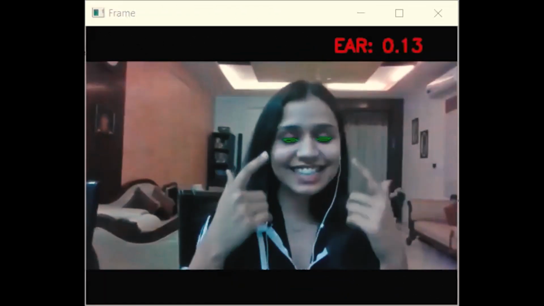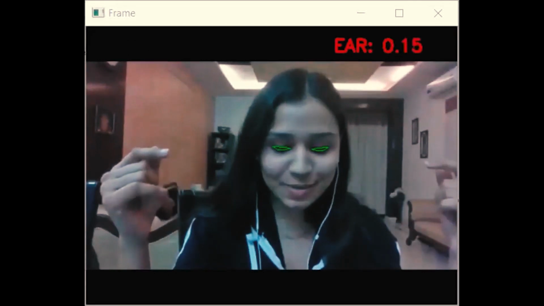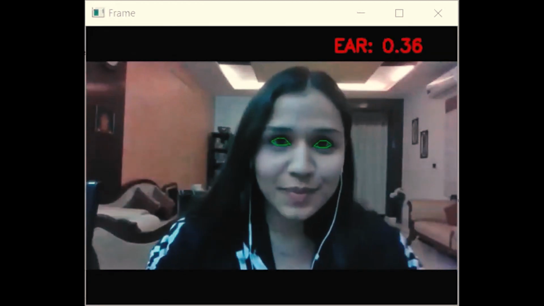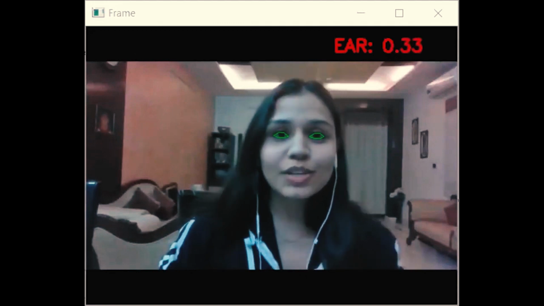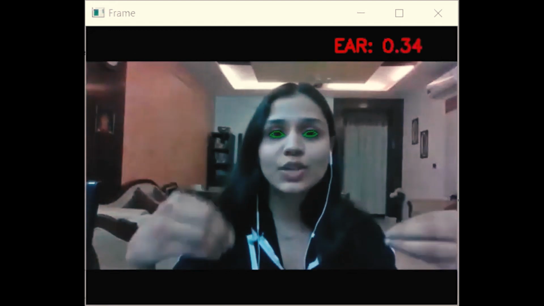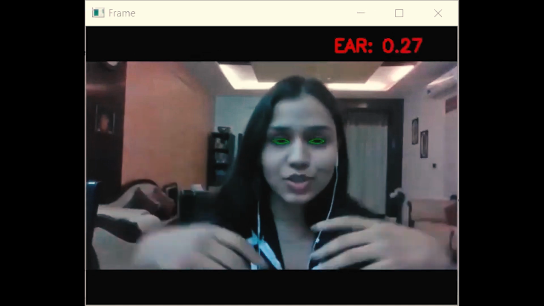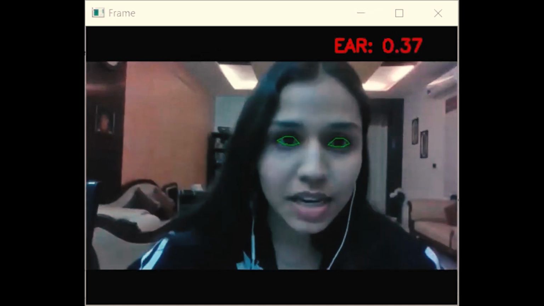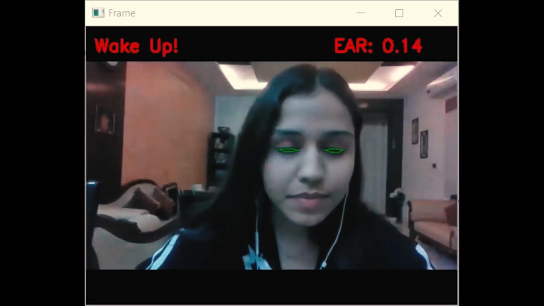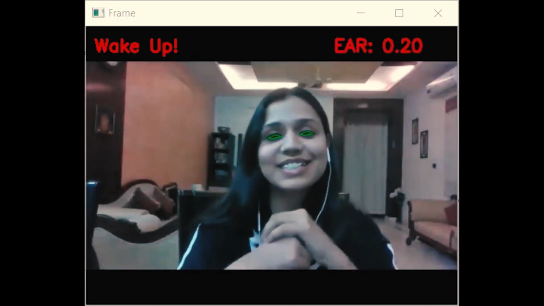Yeah, so this is the region of interest, and that is why now you can hear the voice, right? Because I am drowsy, my eyes are closed and the alarm is beeping. So if the person is drowsy, the alarm will start beeping and it will notify the driver that you need to wake up and concentrate on driving. Because the person is sleepy, that is why it was beeping. Like, again I'll show you. So these are my eyes, and I'll close my eyes now. Alright, so this is the execution of the code.